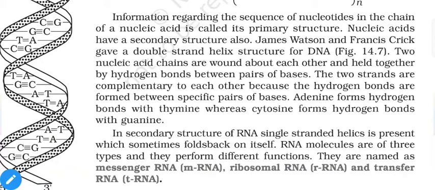In case of RNA, we have the same type of structure, but instead of T, we will have U. In the secondary structure of RNA, a single-stranded helix is present which sometimes folds back on itself. RNA molecules are of three types and they perform different functions. Their names are messenger RNA or mRNA, ribosomal RNA or rRNA, and transfer RNA or tRNA.